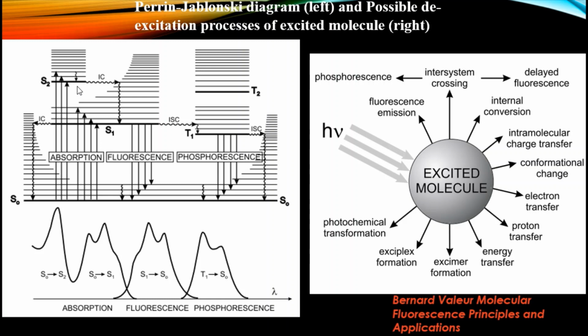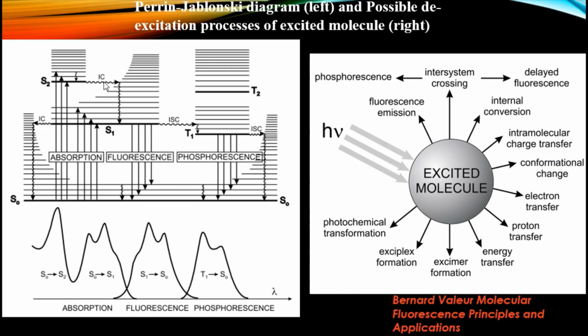When the molecule goes from the S2 electronic energy level to the S1 energy level, this process is called IC, that is internal conversion.